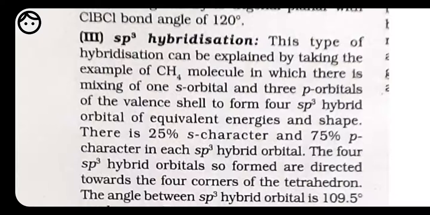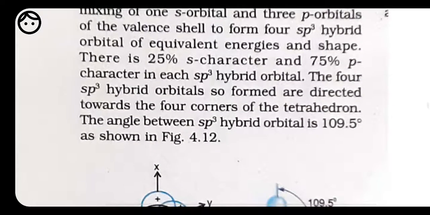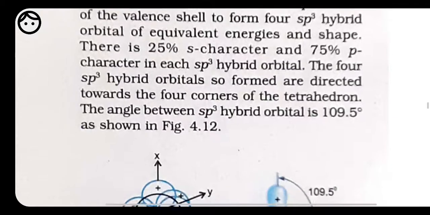Again, look at the structure. Because it is s and p3, s is going to show 25% of its character and p is going to show 75% of its character. The four sp3 hybrid orbitals so formed are directed towards the four corners of the tetrahedron. Look at the structure.